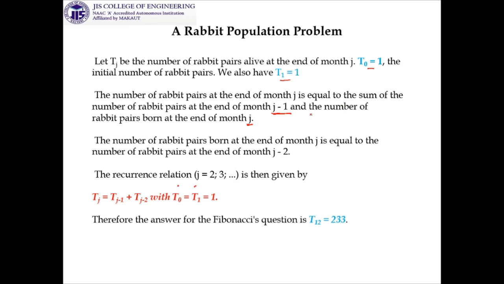So our question is, after 1 year what will be the total number of rabbits, and I am giving the answer: it is 233. Now it is your job to reach T12. Already it is discussed that you have to go like this, and you can write programs through which you can do this. You can do this program in any language, or simply in an Excel sheet also.